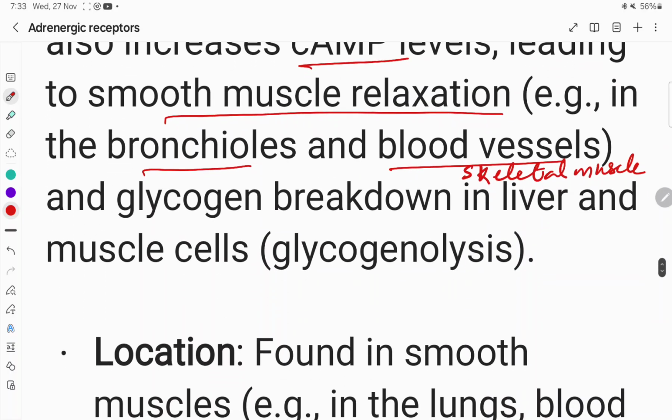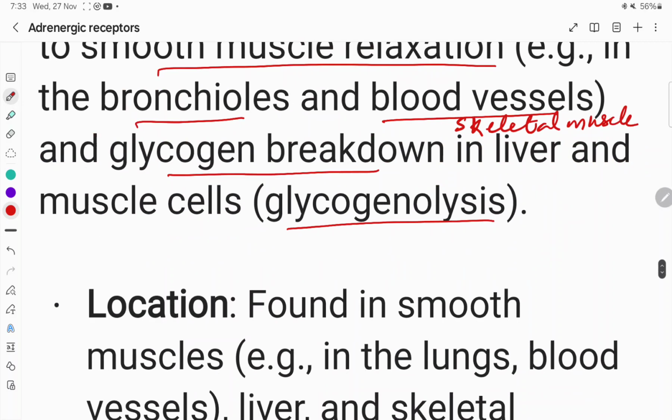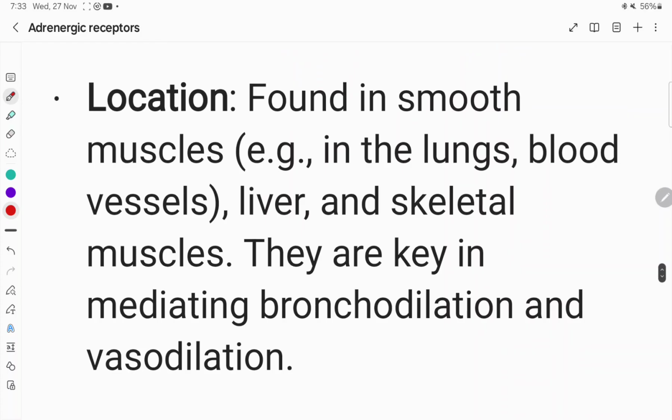And also in liver, they cause glycogenolysis, glycogen breakdown occurs. So they are located mainly in smooth muscles, in the blood vessels, lungs, and also they are located in the liver, skeletal muscles, and the blood vessels supplied to skeletal muscles.